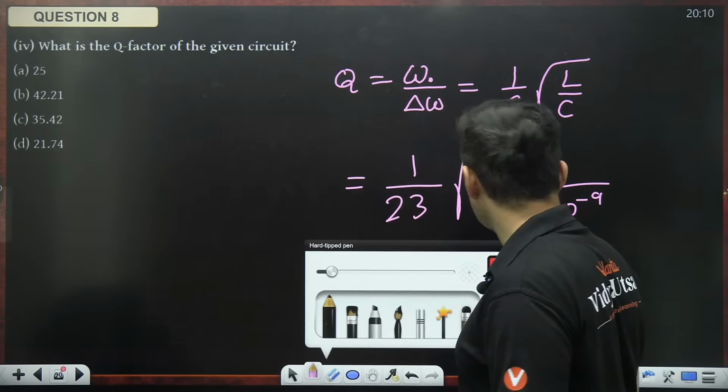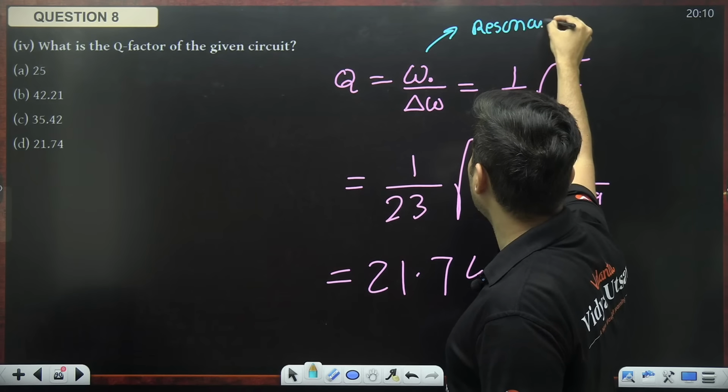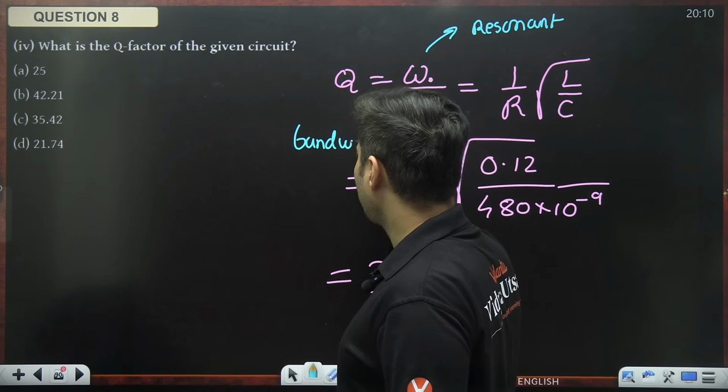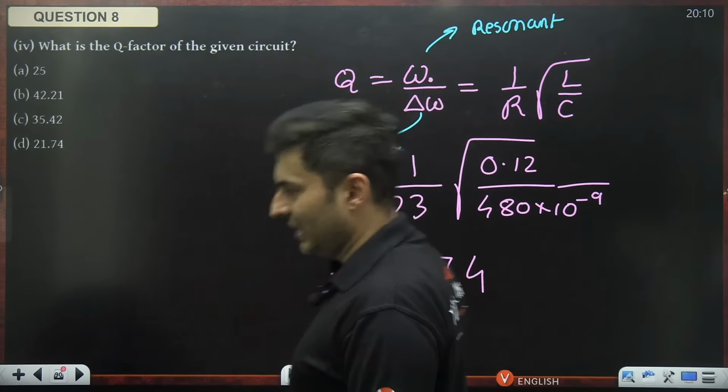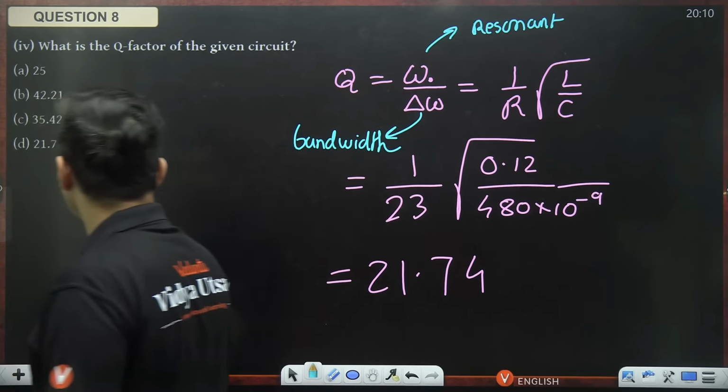What is this? This is your resonant frequency, and this is called the bandwidth. Just remember this. Okay, perfect. Let's move to the next one.